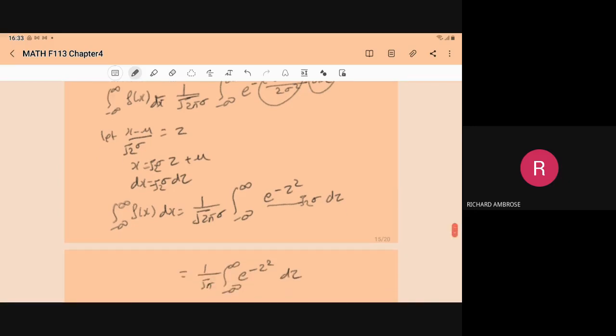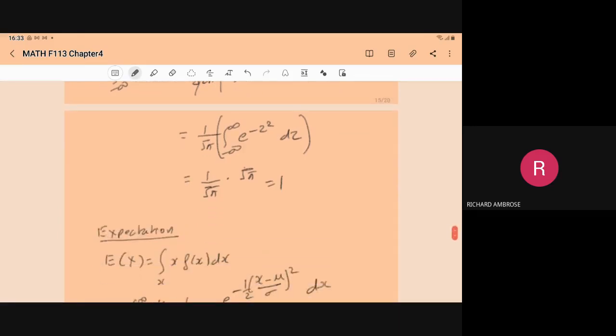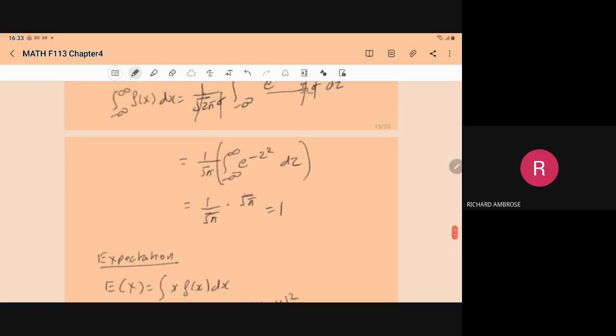So what is the benefit? Root 2 cancels with this root 2, sigma cancels with this sigma. So our integral will become 1 upon root pi, minus infinity to infinity e to the power minus z square dz. And this integration we have already solved, and its value is root of pi. So 1 upon root pi into root pi will give you 1. Right? So now you can say fx is a PDF, because it satisfies both necessary conditions for being a PDF.